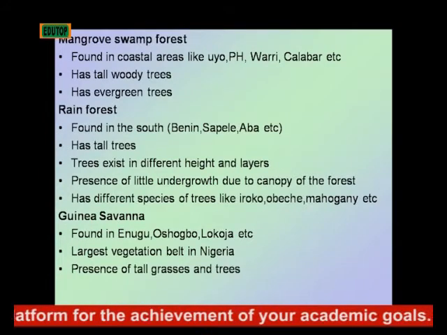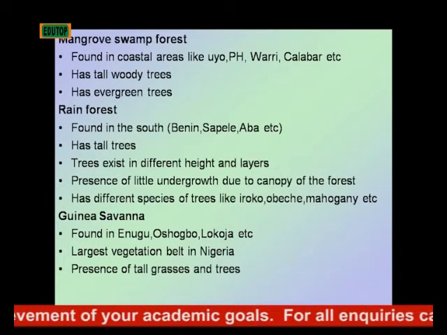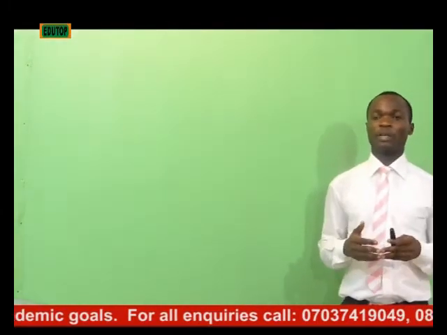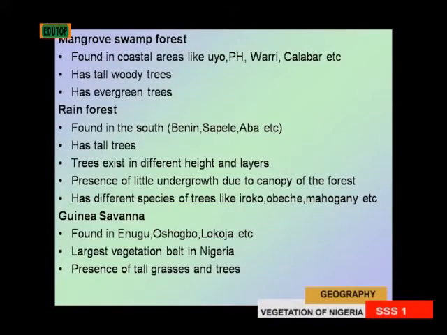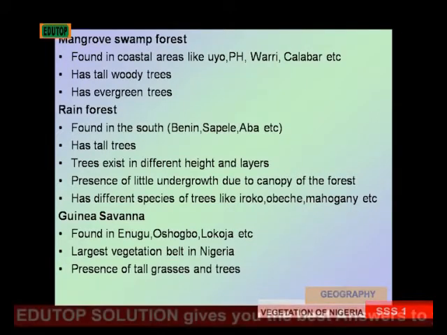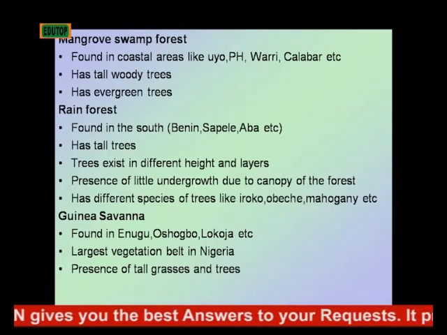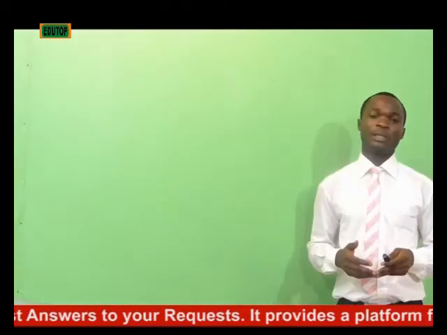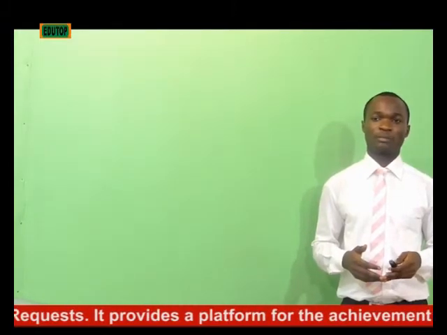It also has different species of trees like the Iroko, the Obeche, and the mahogany. Now, let's look at Guinea Savannah like I said before. Guinea Savannah is found in areas in Nigeria like Enugu, Osogbo, and Lokoja. And the largest vegetation belt in Nigeria is the Guinea Savannah. It has tall trees and grasses.